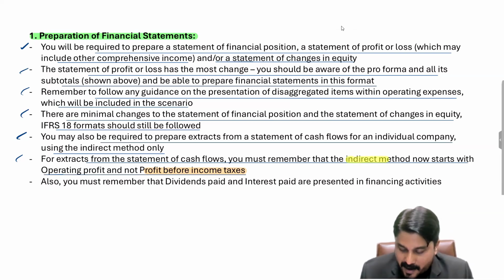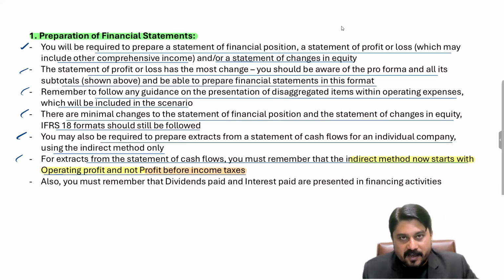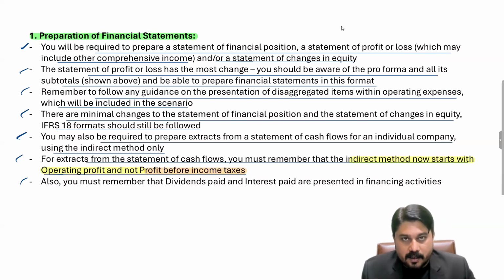Now the indirect method of the cash flow statement starts with operating profit and not the profit before income taxes. So this is also important, and we shall also be covering this in the statement of cash flows. Under IAS 7 it's also covered.